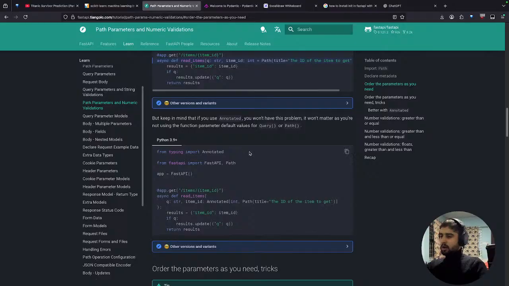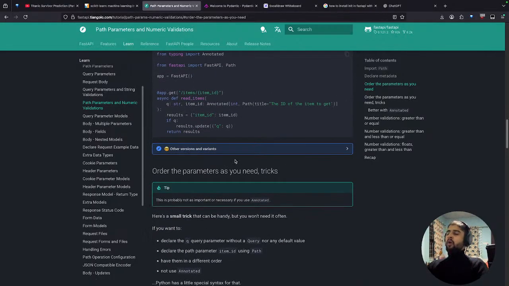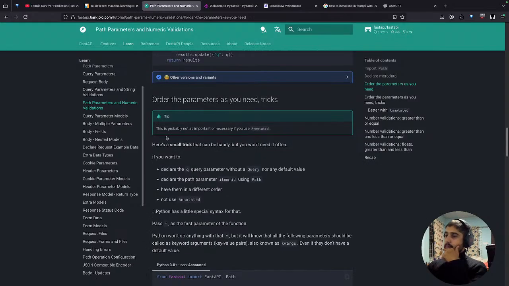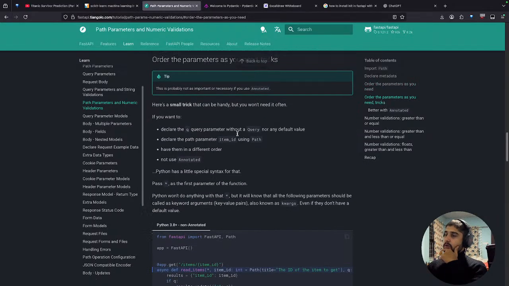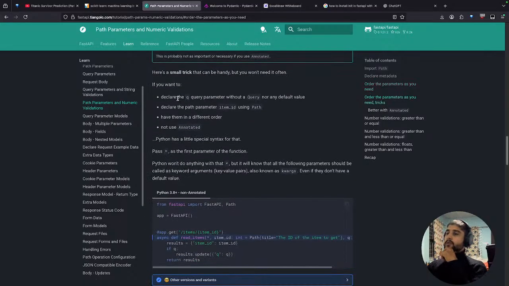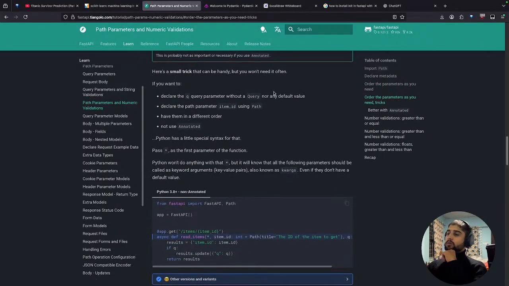I think it's kind of the same as the previous one, the Query one. Order the parameters as you need, a trick. This is probably not as important or necessary if you use Annotated. This trick can be handled, but you won't need it. If you want to declare the q query parameter without a default value, declare the path.